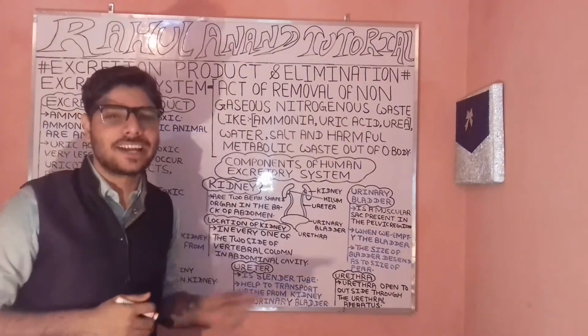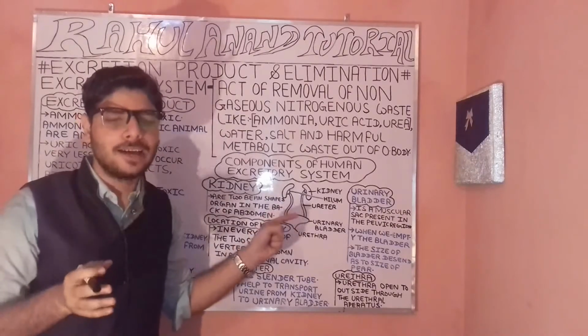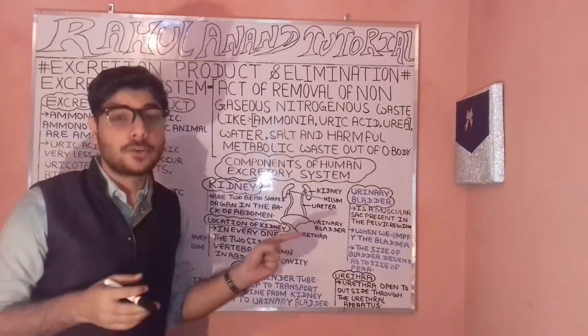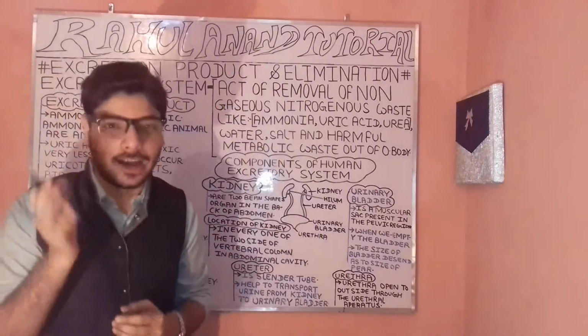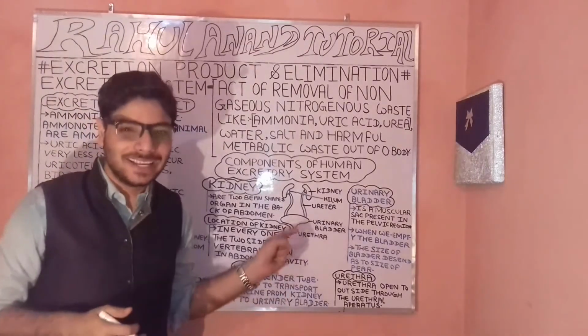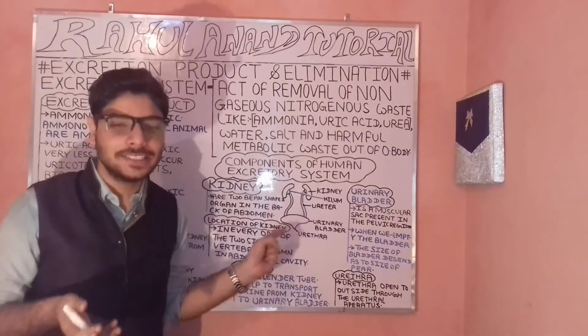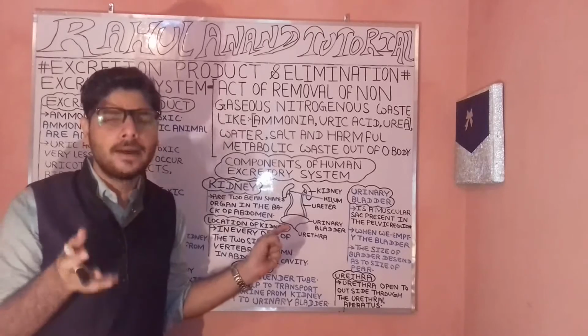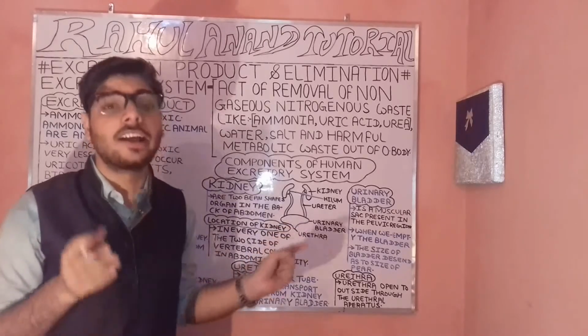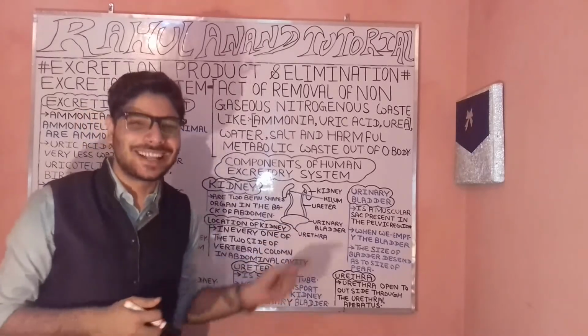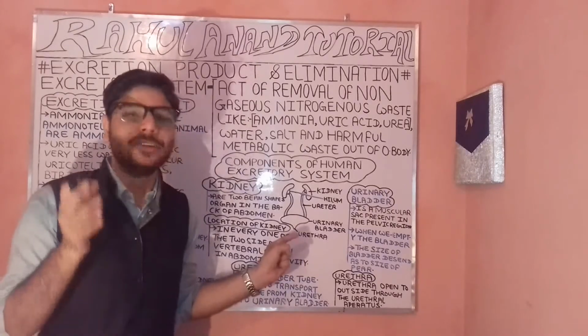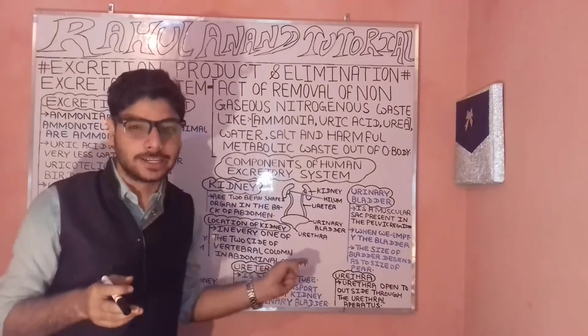Now let's understand about the components of the human excretory system. Primarily, when I'm telling you about the excretory system, you are very clear about it. What are these? The act of the removal of the non-gaseous nitrogenous wastes, and these are what actually? These are nothing else than the ammonia, uric acid, and the urea, etc.